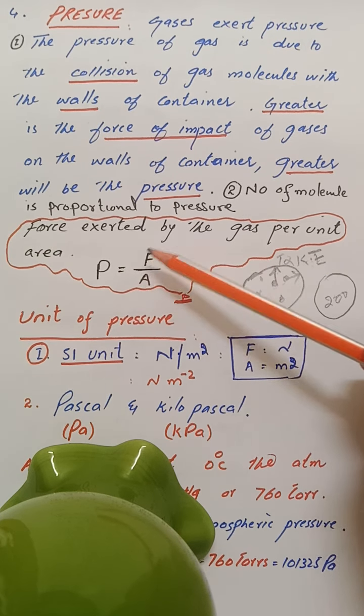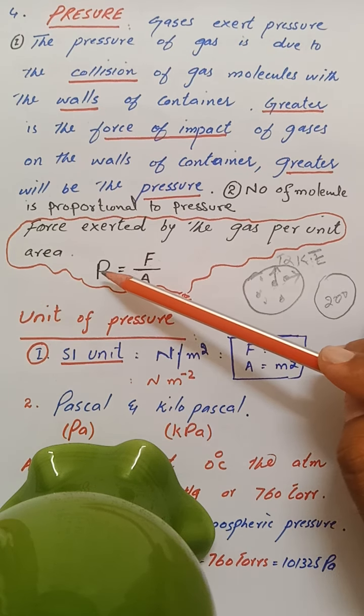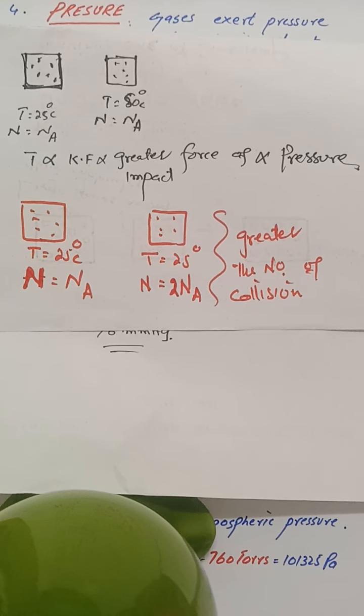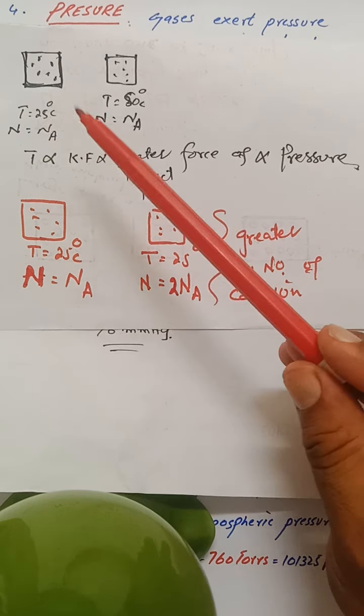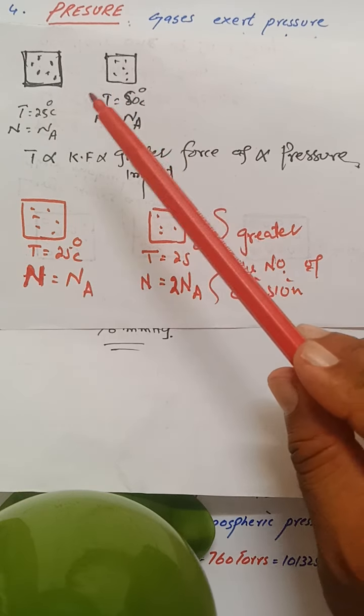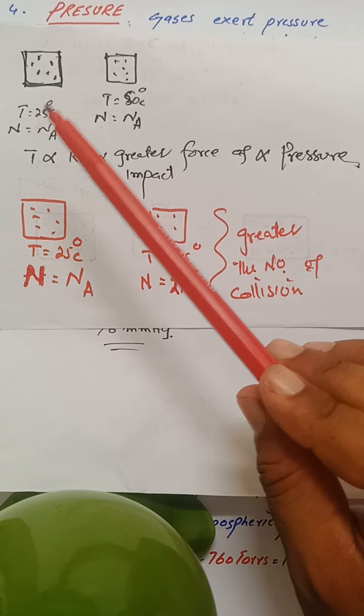As we know that pressure is force per unit area. If the force per unit area increases, then we say that pressure increases. Let's explain the first point. Suppose we have a gas in two different containers. Both gases